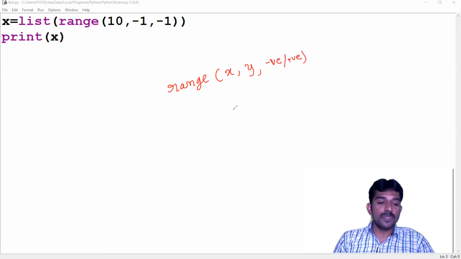When it is positive, it evaluates as: x is less than y, until the condition is true. Negative means x is greater than y. Okay? So till the condition is false.